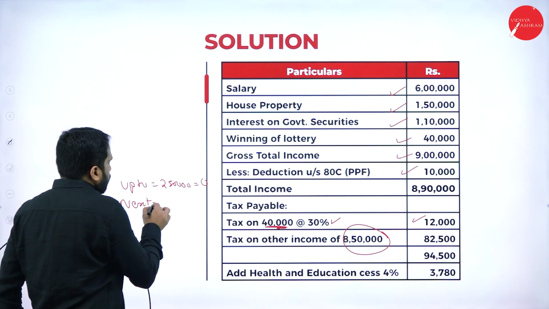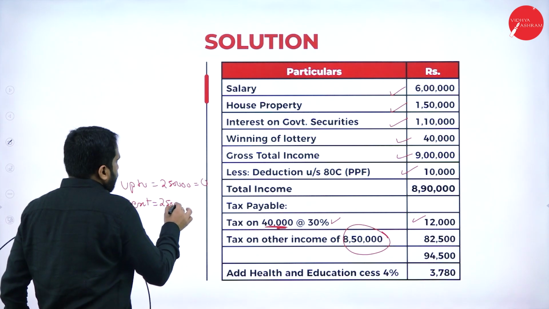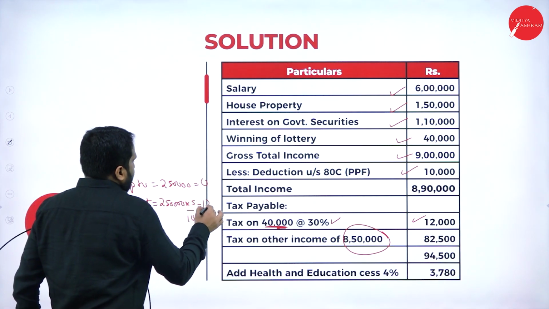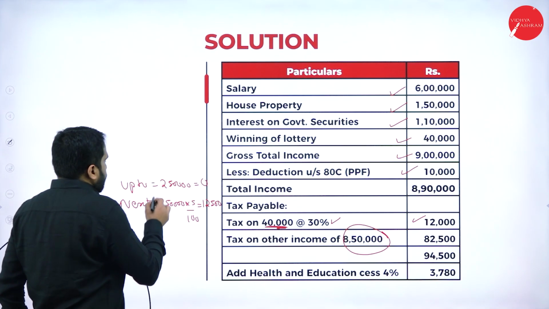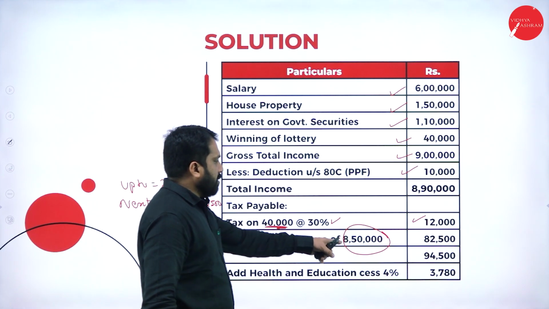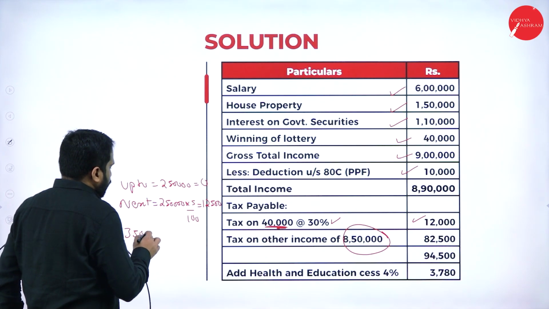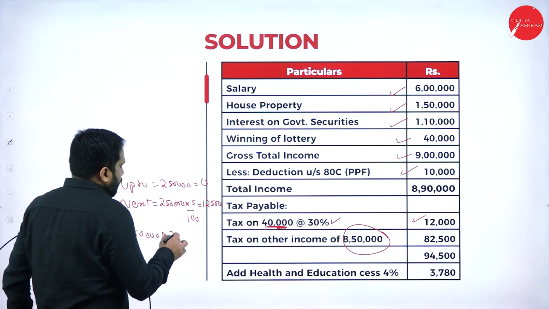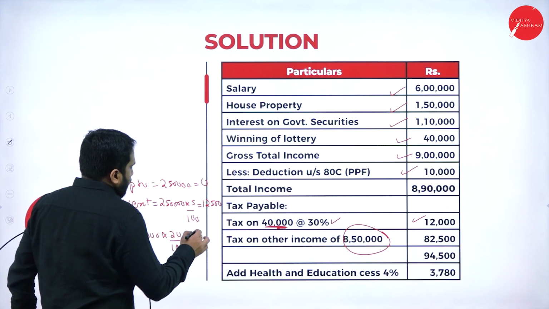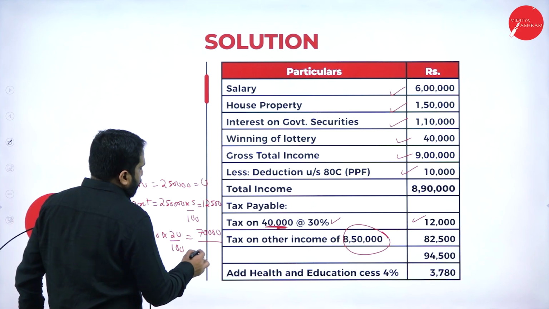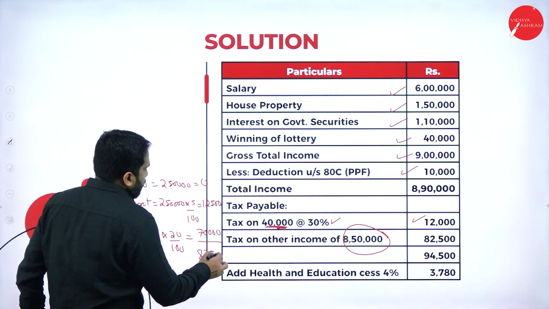Next 2,50,000 at 5%, you will get 12,500. So total 5 lakh is done. The remaining is 3,50,000. You calculate 20%, that will be 70,000. 70,000 plus 12,500 is 82,500.